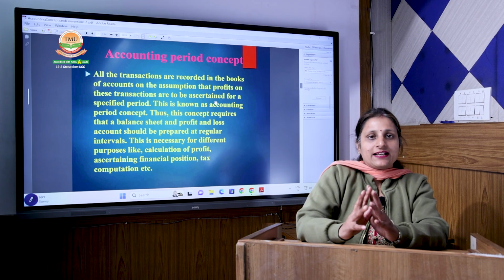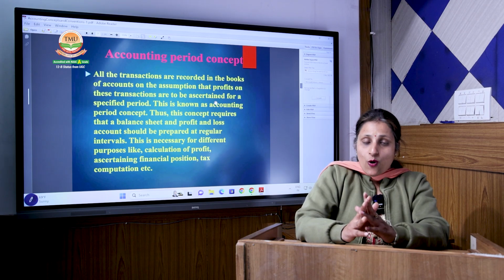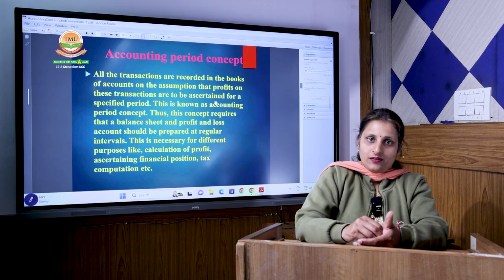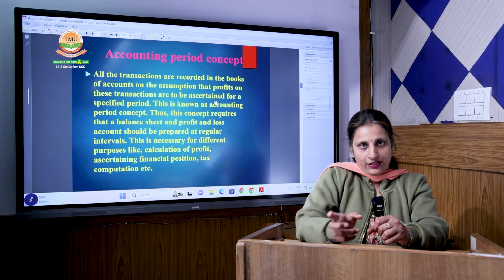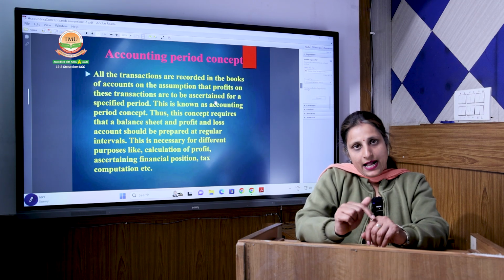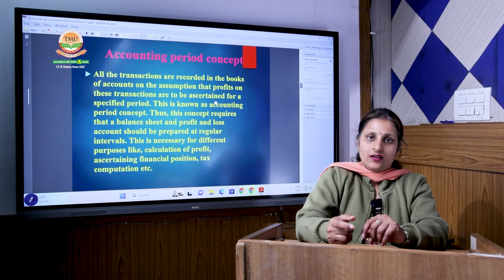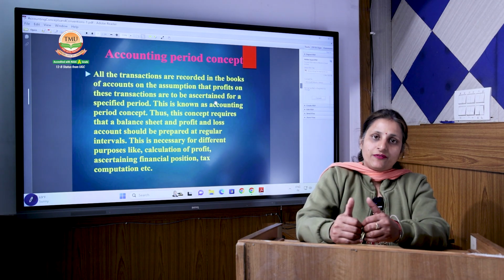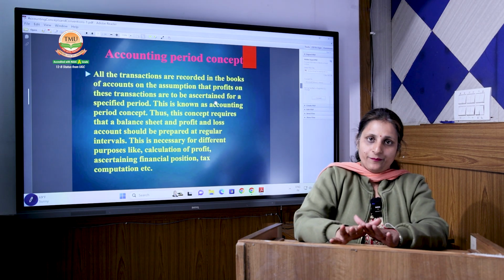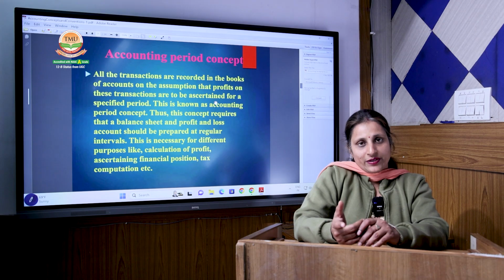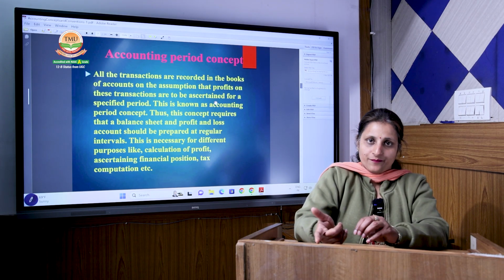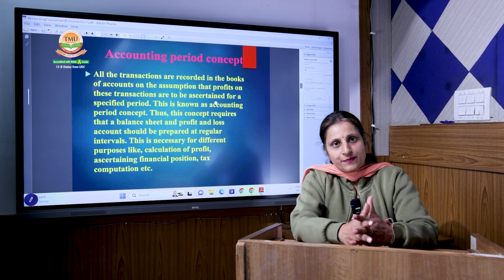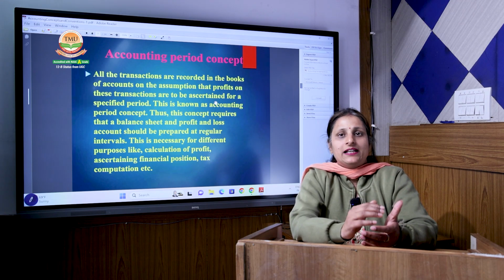Now, what is the procedure in accounting? All the expenses and all the incomes that I incurred in this accounting period, whether January to December, if I have taken January to December, or April to March, if I have taken April to March, will be recorded in that accounting period only, and the profit and loss of that period will be calculated in that accounting period only. From April 2025, the next accounting period will be prepared. So on the accounting period, opening stock, closing stock, outstanding expenses, prepaid expenses all depend.